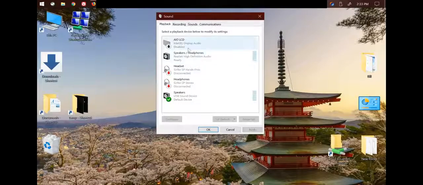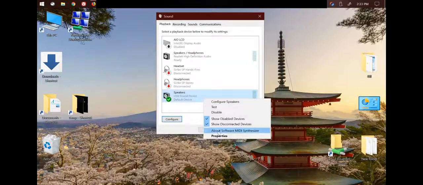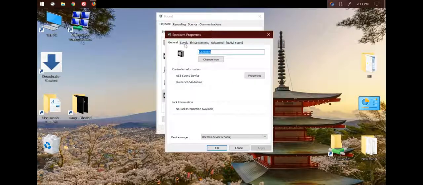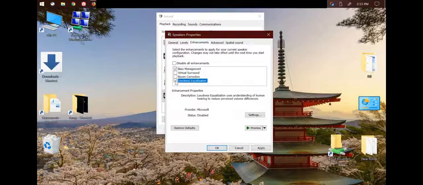Now you go to your audio device, like in my instance it's this. So I go configure. I meant properties, my bad. I go to properties. And then we go to enhancements. And if this is checked off, that is going to make a lot of background noise, and you're going to hear this continuous noise. You don't want that noise. Click that off, because that is what is annoying.